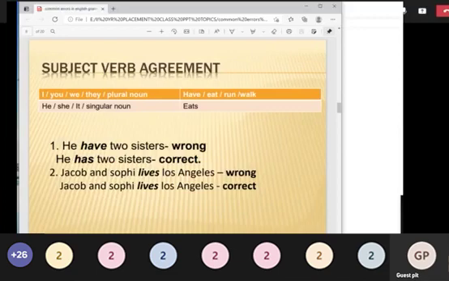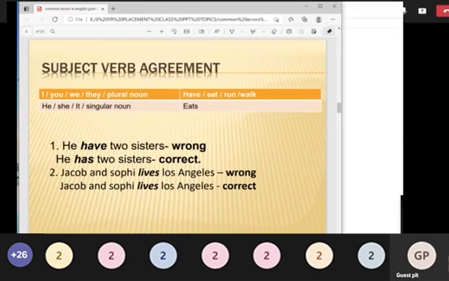So what is subject verb agreement? Here you have some examples: I, you, they, we. These subjects are considered plural. Okay, so I, you, they, we. Here, what is the exceptional case? I and you, it is of course a singular subject, but it is an exceptional case. It will accept only the plural verb.